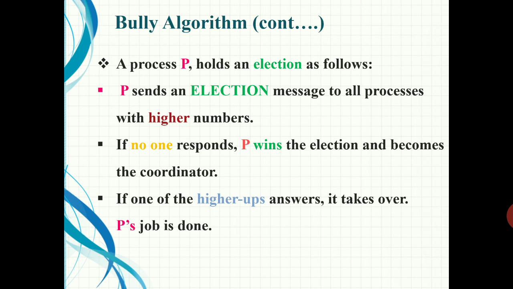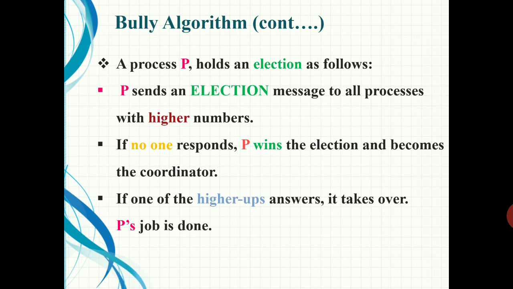If no one responds, P wins the election and becomes the coordinator. If no higher numbered process responds, then P can become the coordinator of the system. If any one of the higher numbered processes answers, it will take over the election and P's job is over.